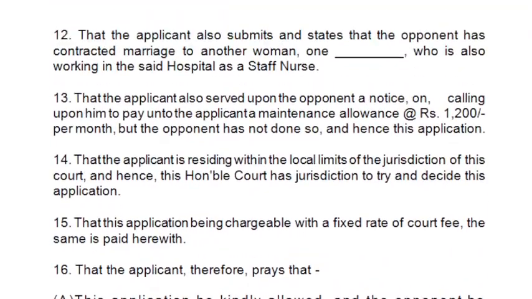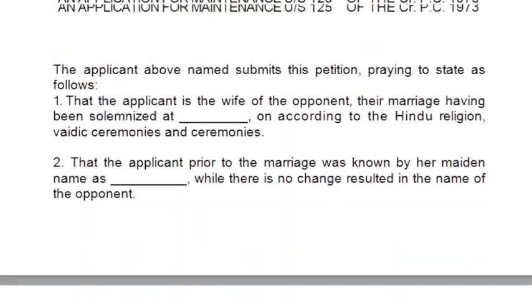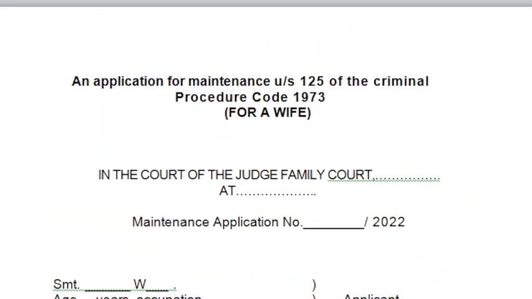This is the application for maintenance under section 125 of the Criminal Procedure Code.